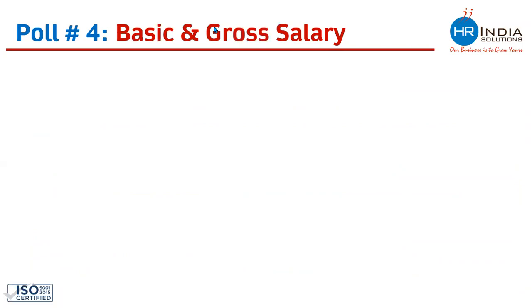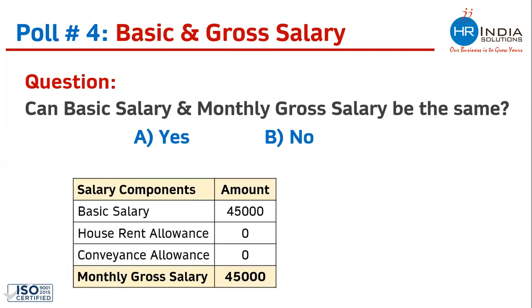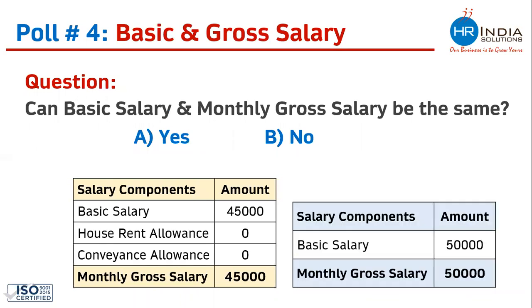There is again a poll. Kindly let me know if basic salary and monthly gross salary can be the same. I am sharing two examples. There is one company giving an offer like this. The company is mentioning basic salary as 45,000, house rent allowance is 0, conveyance allowance is 0, and the total monthly salary is 45,000. There is another company giving an offer like this, where only basic salary is mentioned as 50,000 and the total gross monthly salary is 50,000. What I wanted to know from all of you is, can the basic salary and monthly gross salary be the same? The poll is live, everyone. Kindly share your responses.